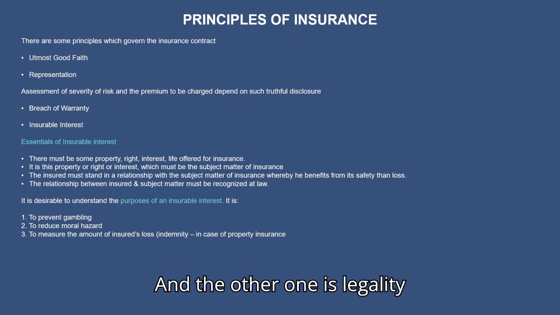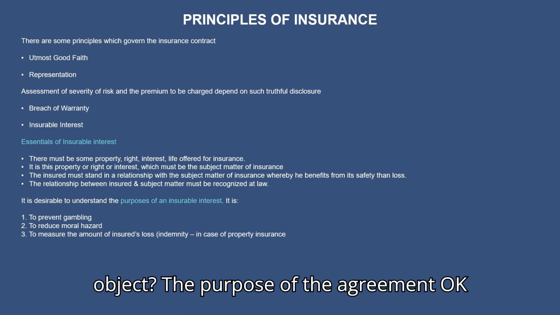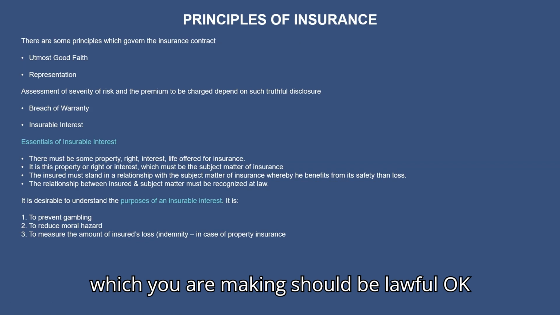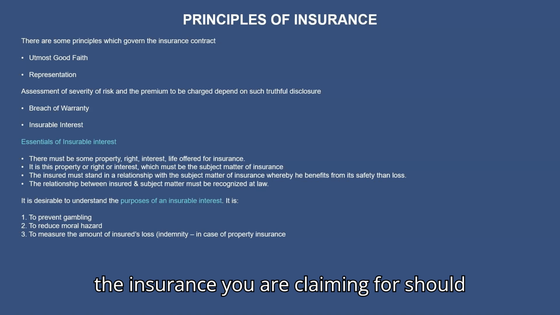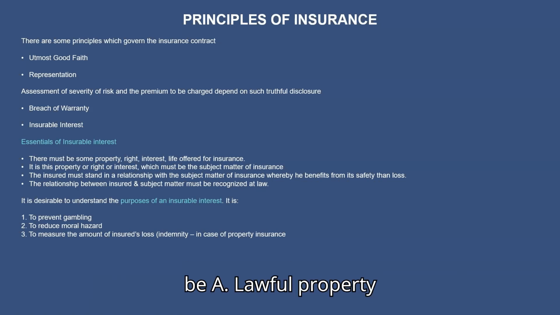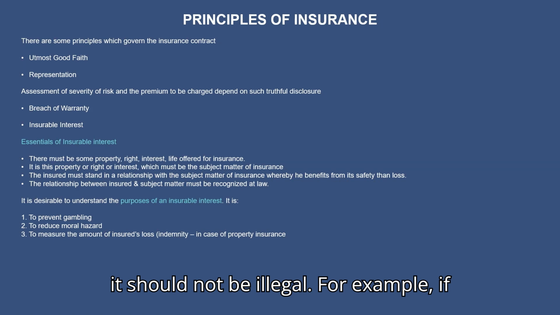And the other one is legality of object. What is this legality of object? The purpose of the agreement which you are making should be lawful. For example, whatever you are claiming insurance for should be a lawful property, a property that is legal, and it should not be illegal.